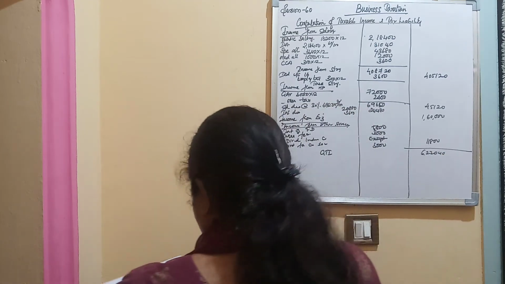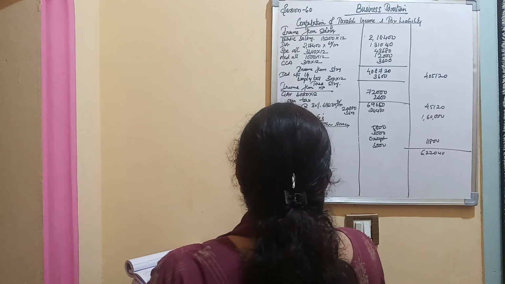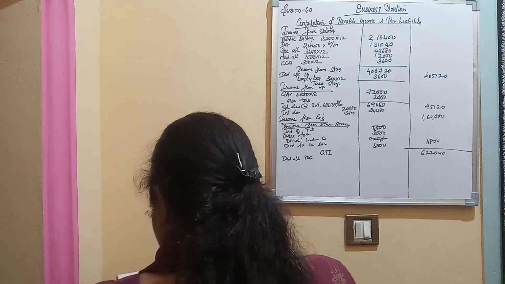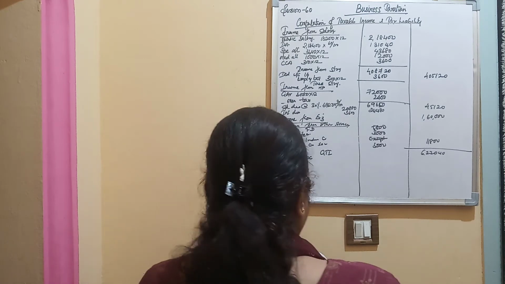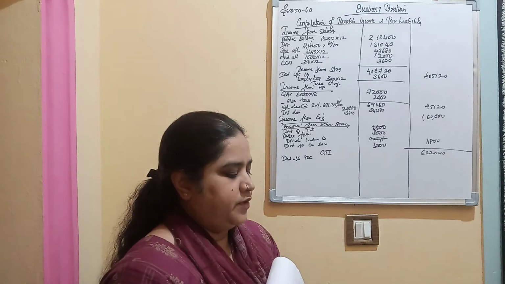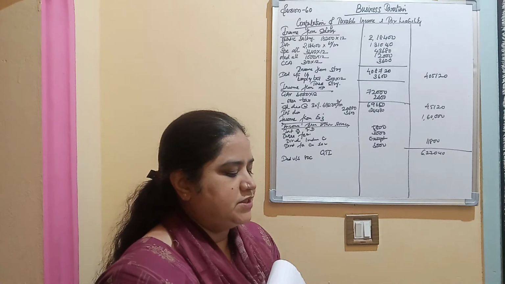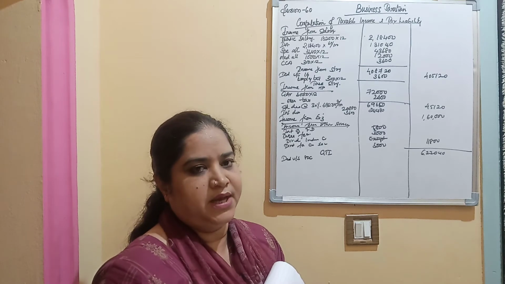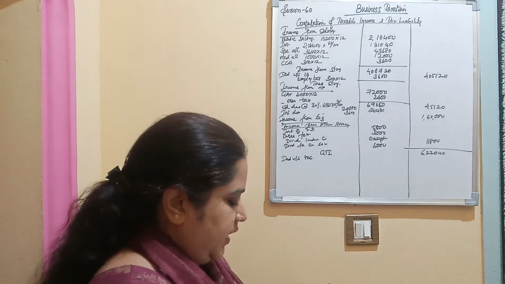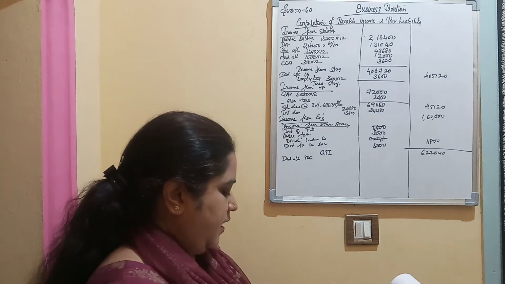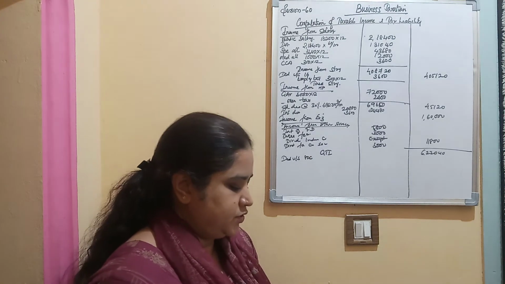Now you are supposed to give the deductions. The first deductions under section 80C. What are the deductions you are supposed to give? There are 2 deductions available. In the problem what they have given is contribution to PPF and then life insurance premium paid. These are the 2 informations which you are supposed to take as deductions under section 80C.